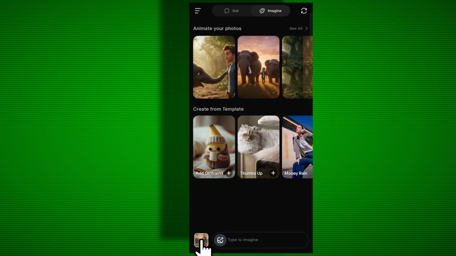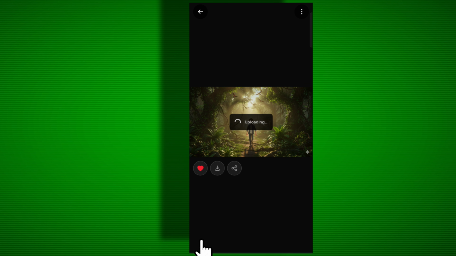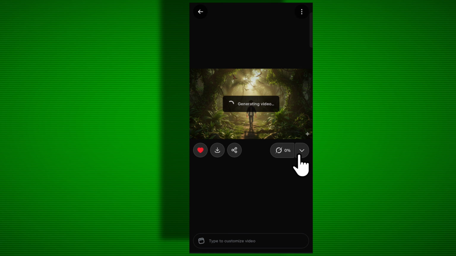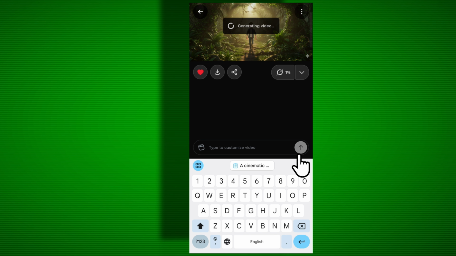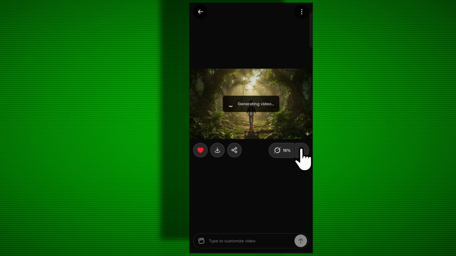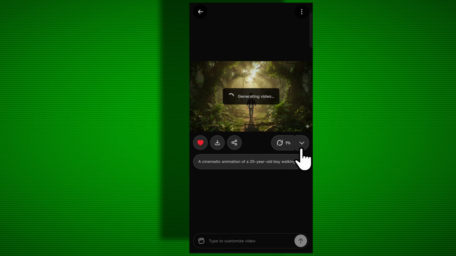Here, you'll need to select the image you generated first. As soon as you select the image, you'll see that the video creation process has started. So quickly paste your prompt here and click again to confirm. Now the video will begin generating according to your prompt.